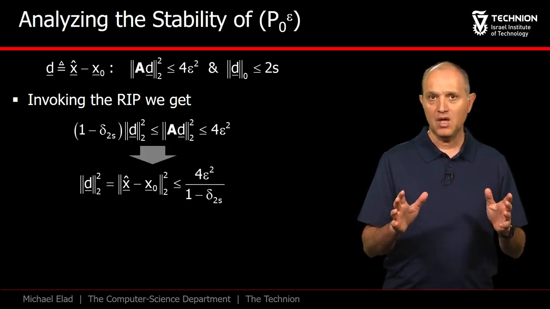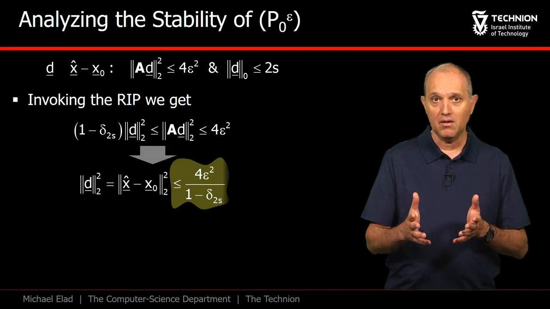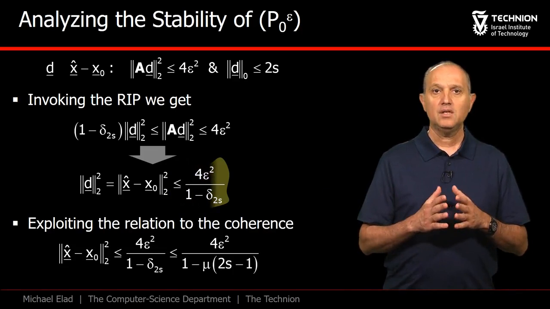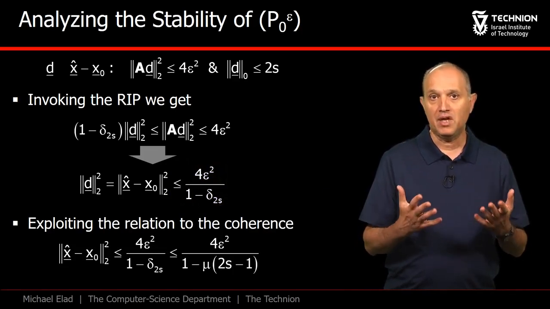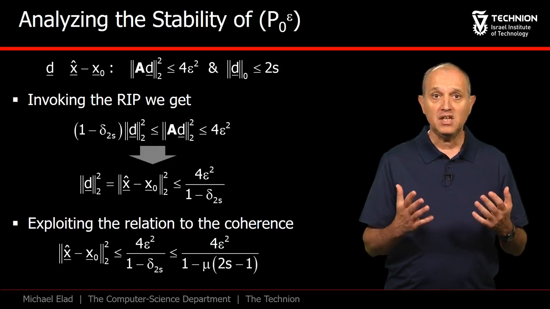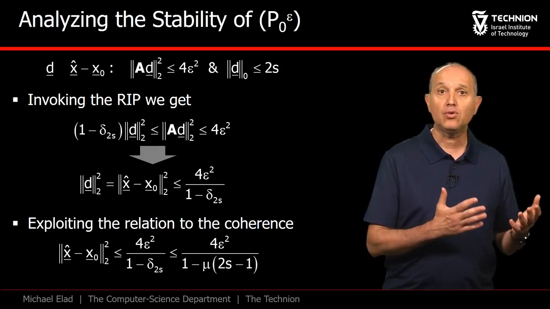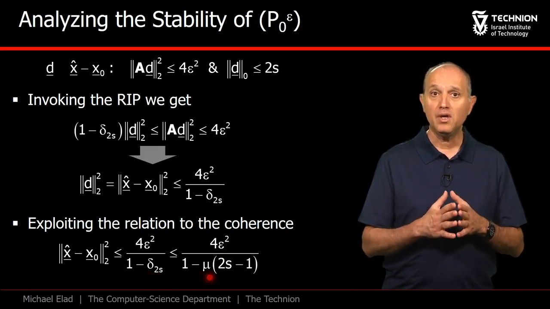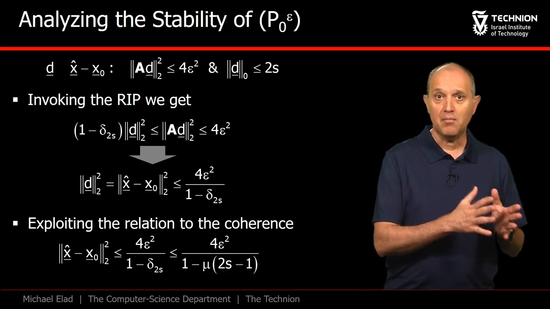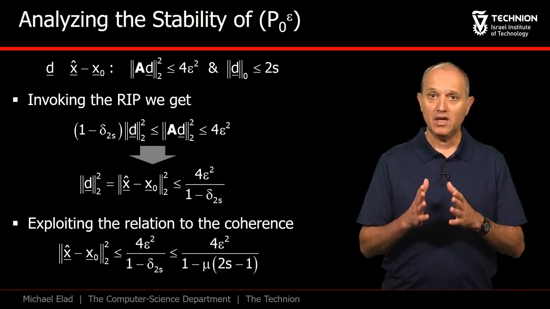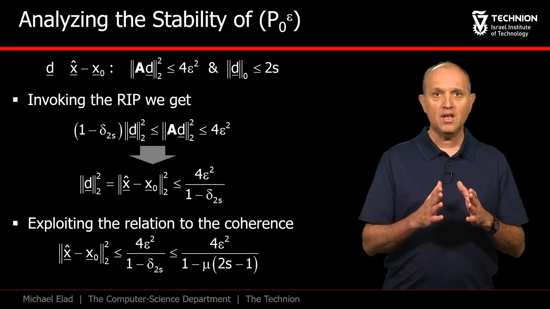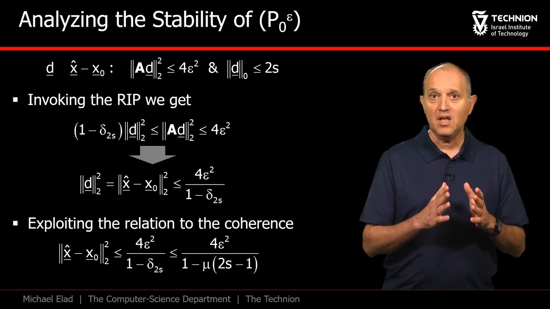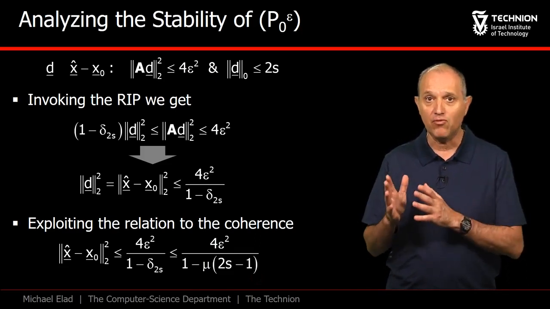From here immediately follows that the norm of d squared is lower bounded by 4 epsilon squared divided by 1 minus delta 2S. Since delta 2S appears in the denominator and with a negative sign, replacing it with something bigger leads to an upper bound on this expression. So, as our last step, we replace delta 2S by a mutual coherence upper bound on it, 2S minus 1 times the coherence, and we get to our final result. Note that this expression is correct as long as the denominator is positive, and that implies that this result is valid only for S below 1/2 of 1 plus 1 over mu.